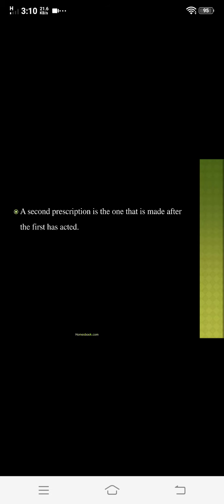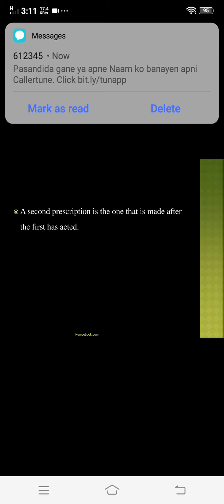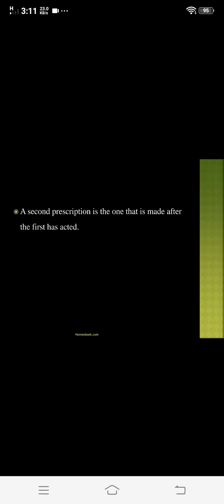The next need is symptoms disappear irregularly without following Hering's law. The next, a miasm is active either singly or in combination. And the next, the disease has progressed from the functional stage to affecting the organs of the body. So these are the different points in which you need to prescribe the second prescription.